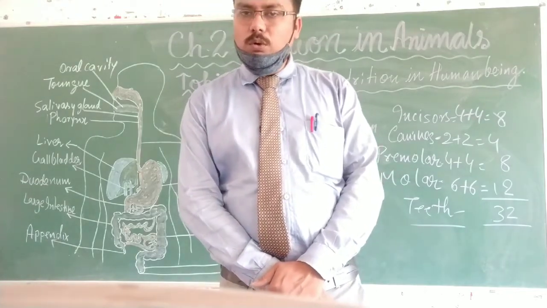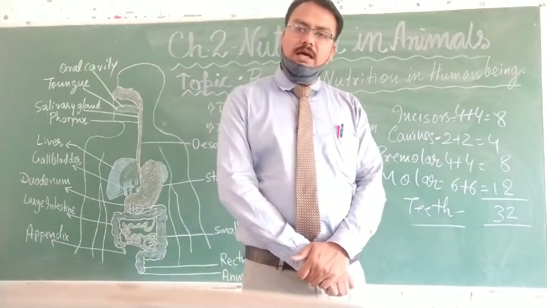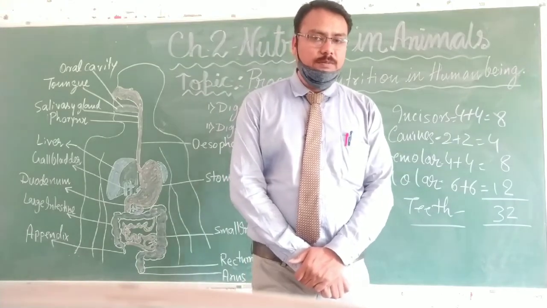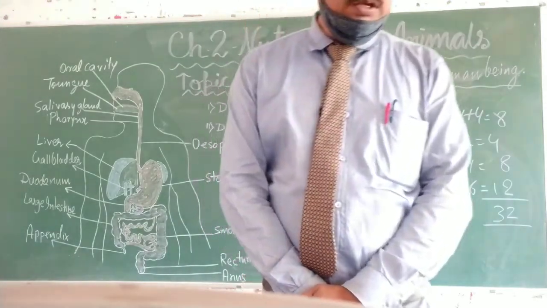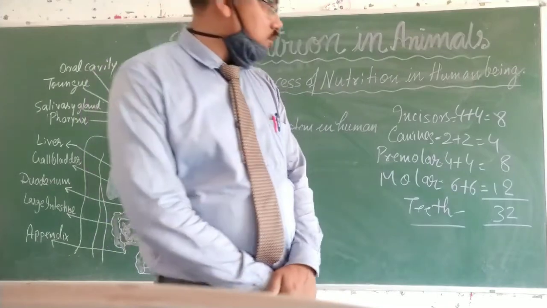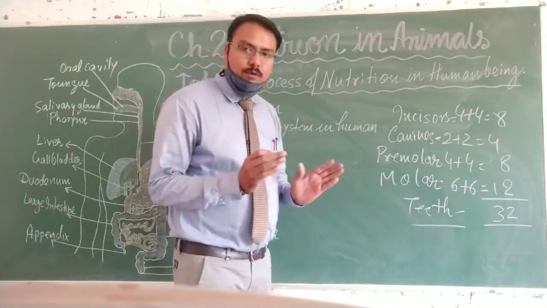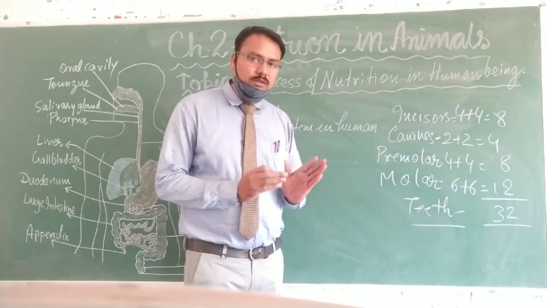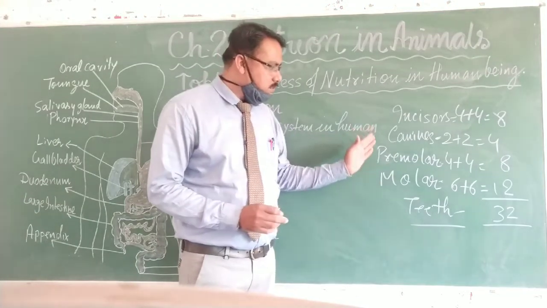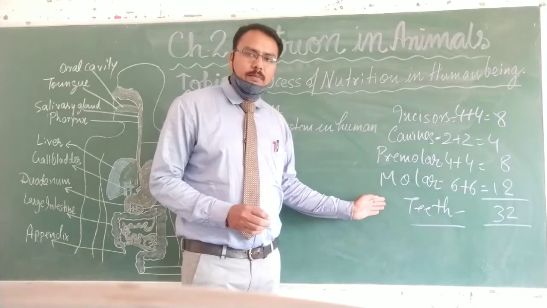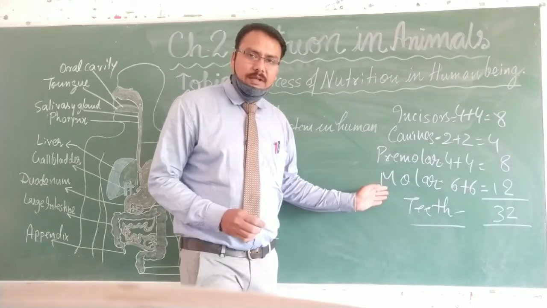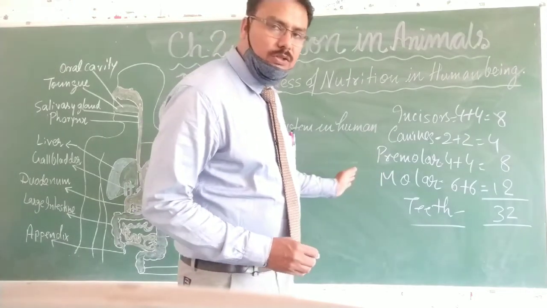There are no premolars at that age, and the number of molars is 4 in each jaw. That means I am talking about the infant teeth, not the permanent teeth. That was the counting of the permanent teeth. I am telling about the infant teeth.